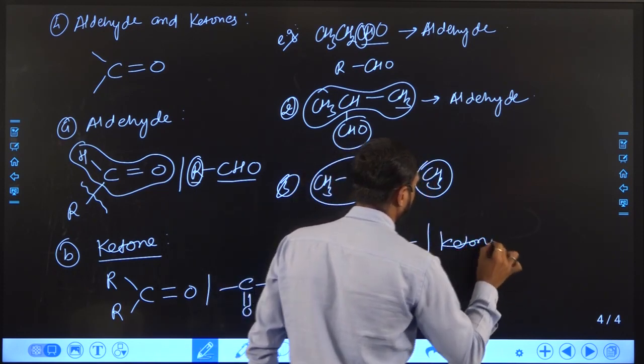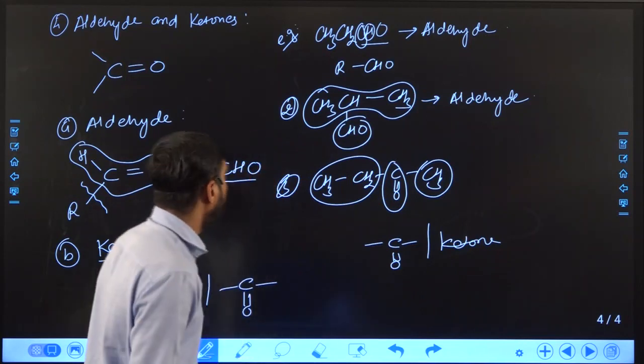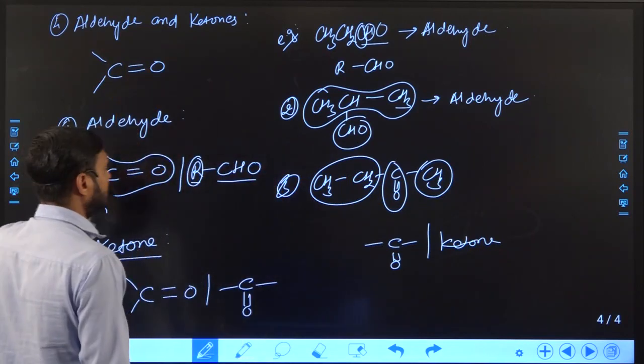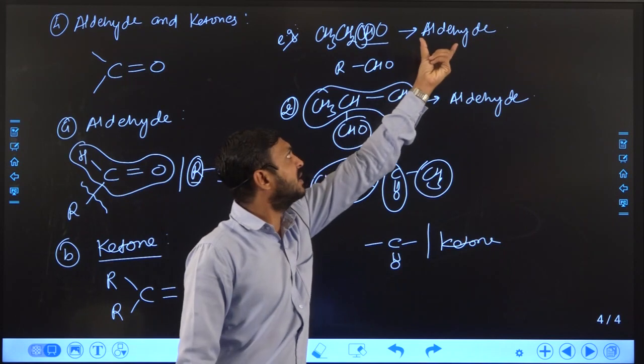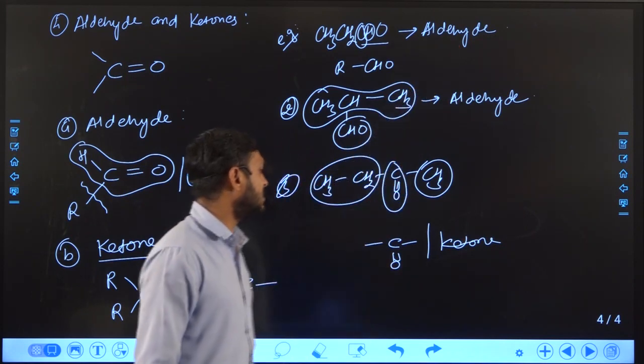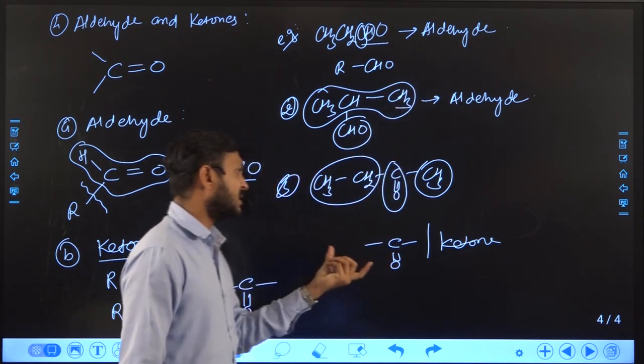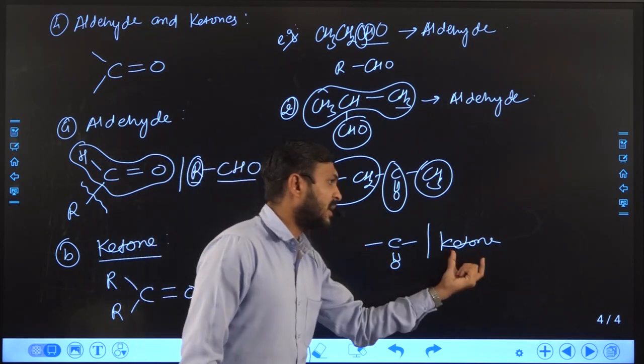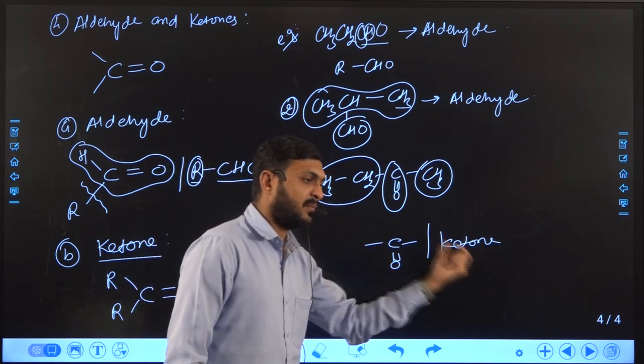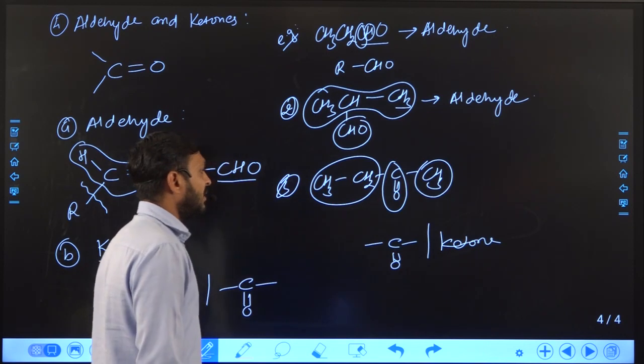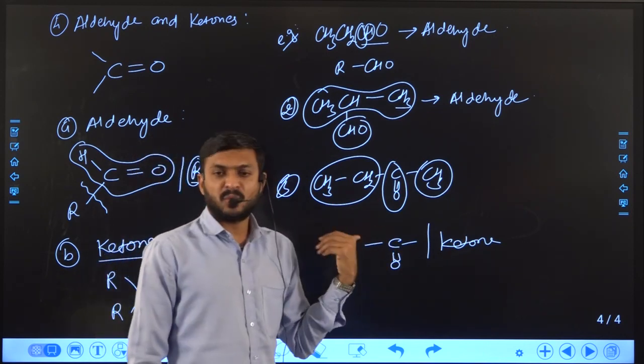You can see here no hydrogen is attached with C double bond O. If hydrogen is attached, then the functional group will become aldehyde. If hydrogen is not attached and alkyl groups are attached, then the functional group will become ketone.